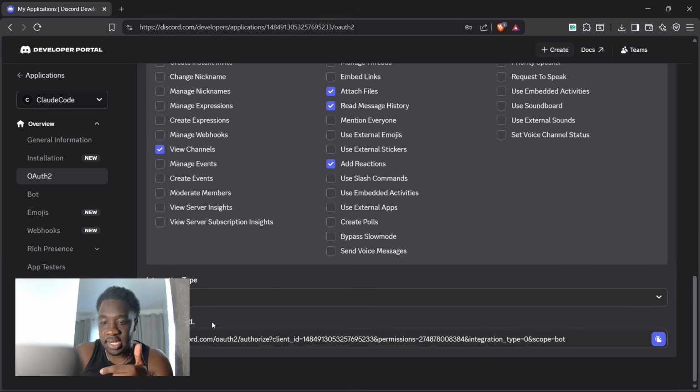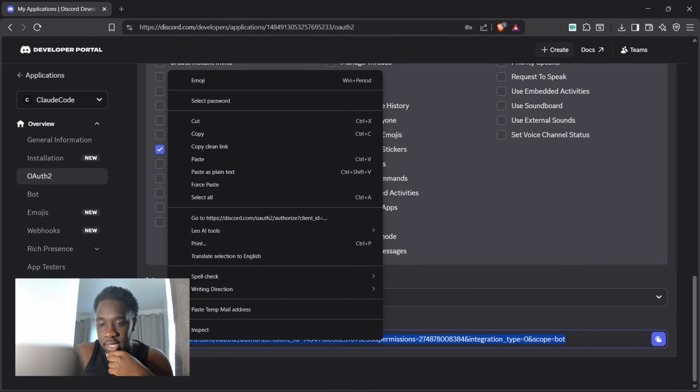And then once you've done that, you want to go all the way down to the bottom of the screen. And it's going to give you a link to copy and paste in, or just open in your browser. So if I select the whole thing, right click, and then go to this link, we're essentially going to add it to one of our servers so we can actually talk to this bot. So we're going to go to this link now.